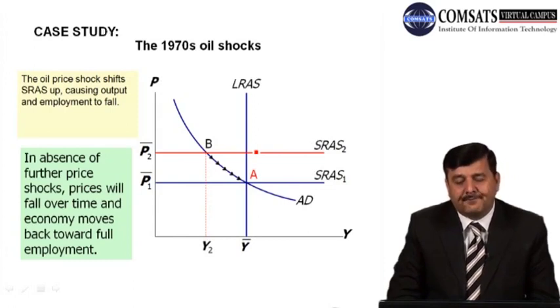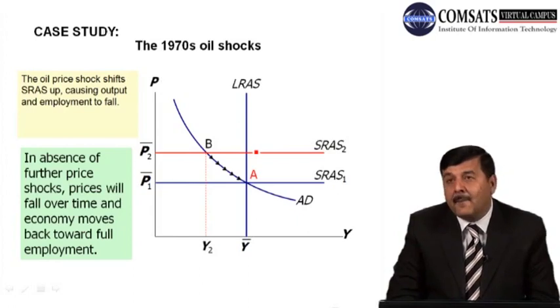So due to decrease causing output and output demand to fall. Short run aggregate supply curve, oil price shocks shift these SR short run aggregate supply up, causing output to fall from Y bar to Y2. In absence of further price shocks, price will fall over time.